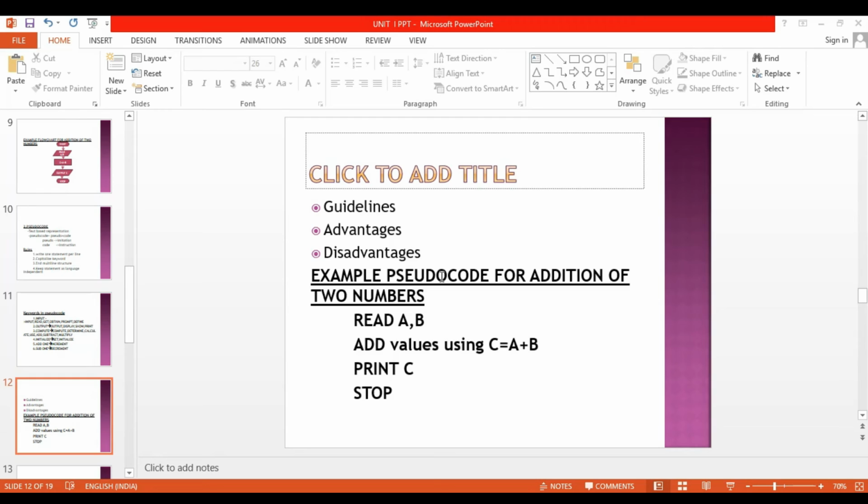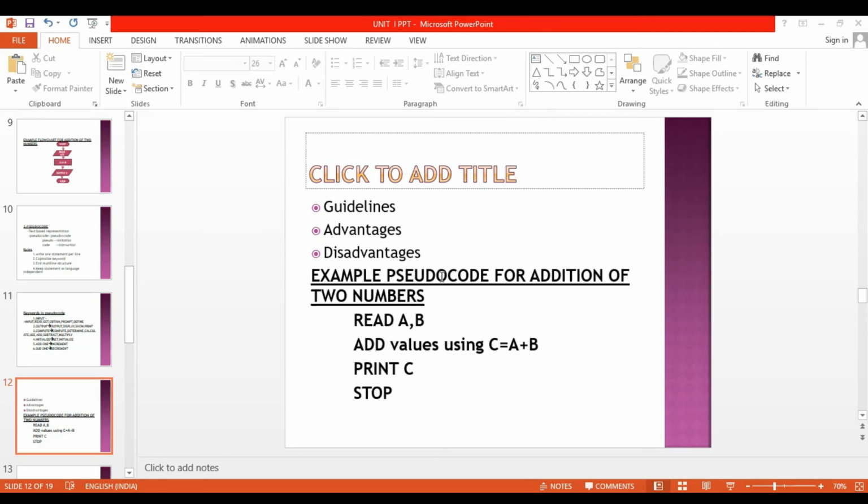All statements should be written as language independent. Pseudocode should be understandable. The direction of pseudocode is from top to bottom. In a flowchart the direction may be left to right or top to bottom, but in pseudocode the direction should be from top to bottom.